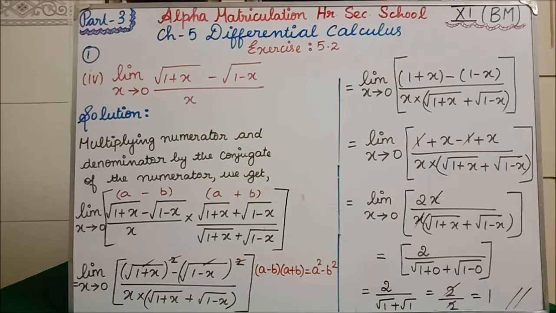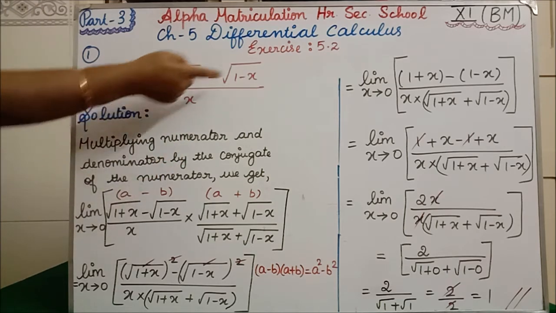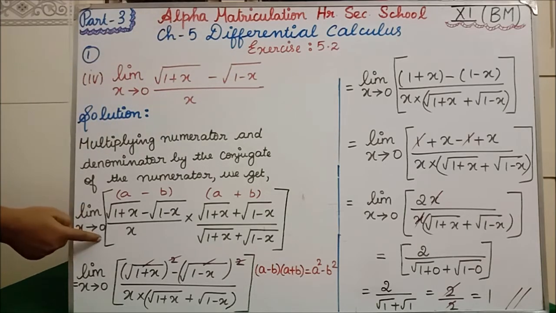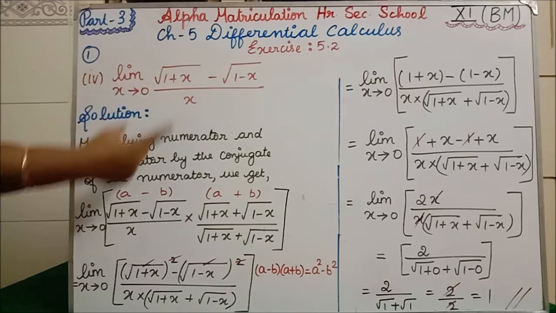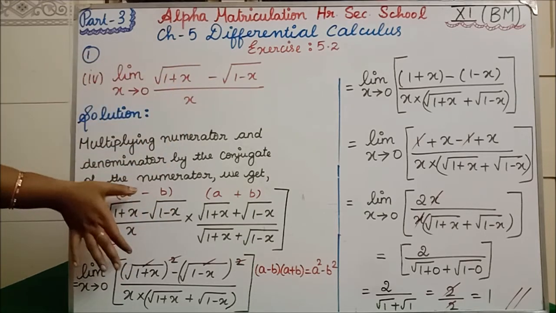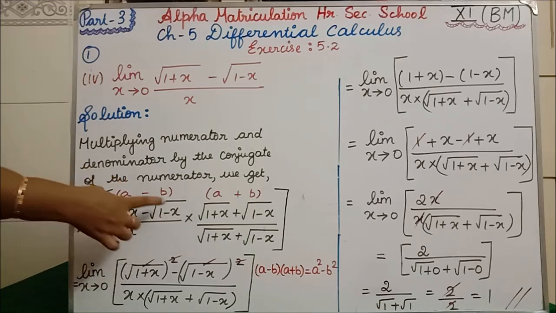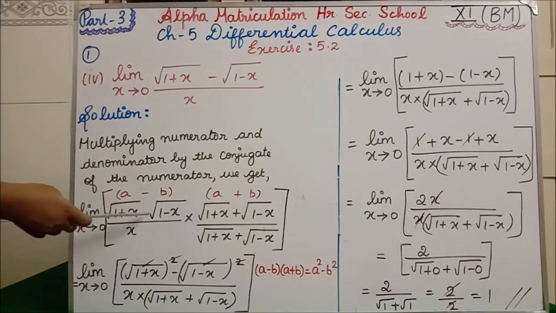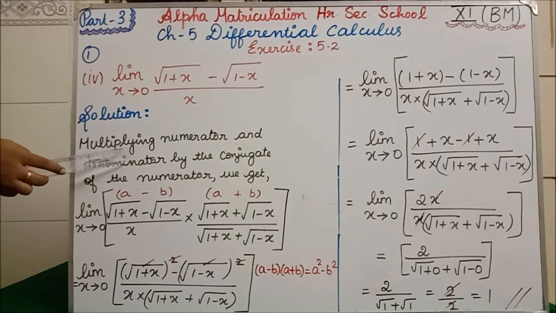So what we are going to do now is multiply the numerator and denominator by the conjugate of the numerator. Limit x tends to 0. This full term I am writing as such, divided by x. The conjugate is square root of 1 plus x, in the place of minus we have plus, square root of 1 minus x, divided by